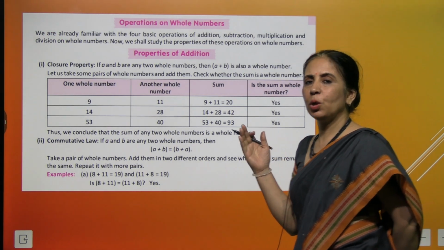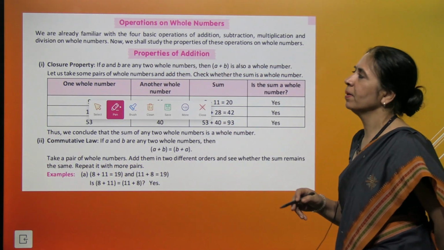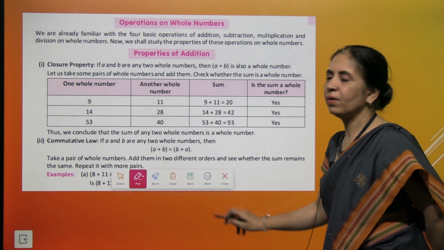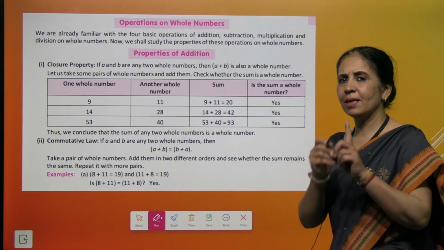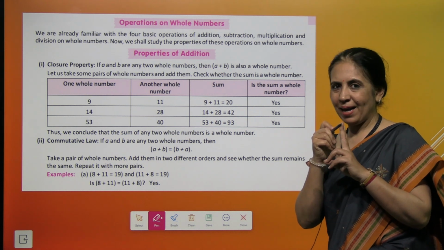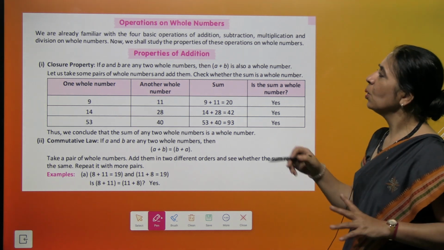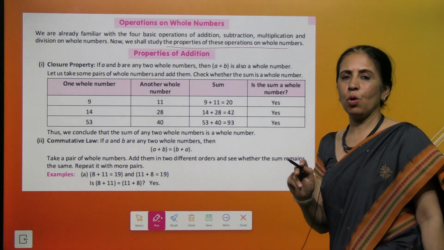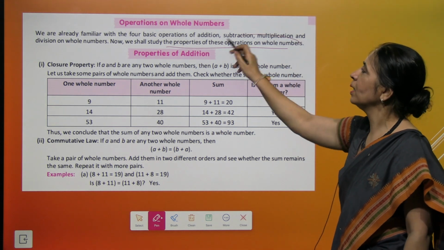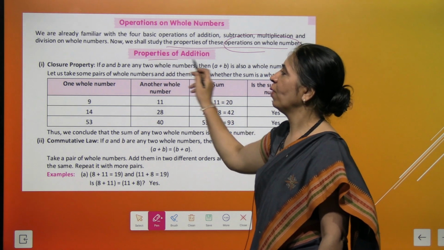Now we come to a new topic, that's operation on whole numbers. So children, we already have learned the 4 mathematical operations. कौन से हैं वो 4 operations? Addition, subtraction, multiplication and division. So here we will be learning about the properties of whole numbers on these operations. We start with properties of addition.